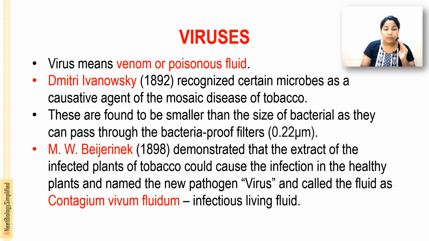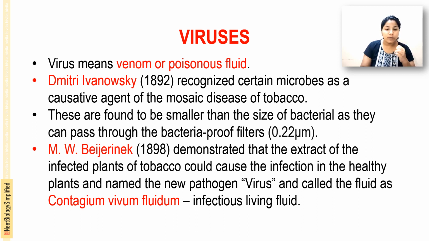M.W. Beijerinck, in 1898, demonstrated that the extract of an infected tobacco plant could cause infection in healthy plants, and named the new pathogen virus and called the fluid Contagium vivum fluidum, meaning infectious living fluid.